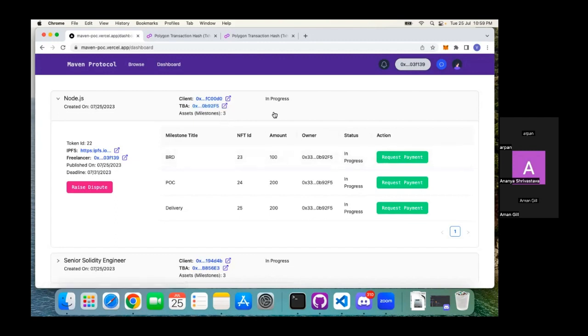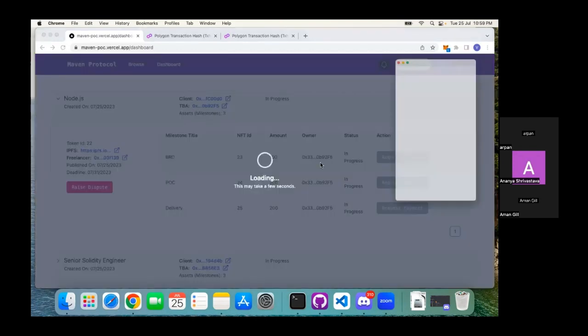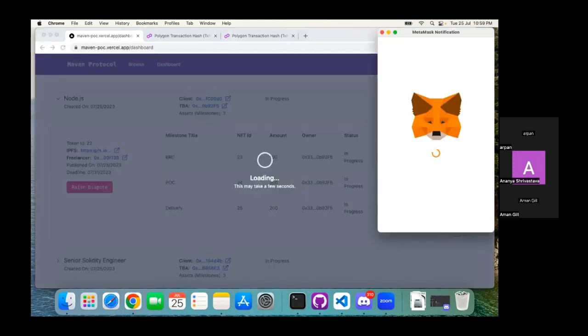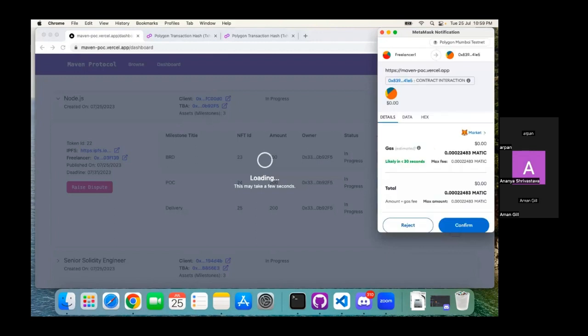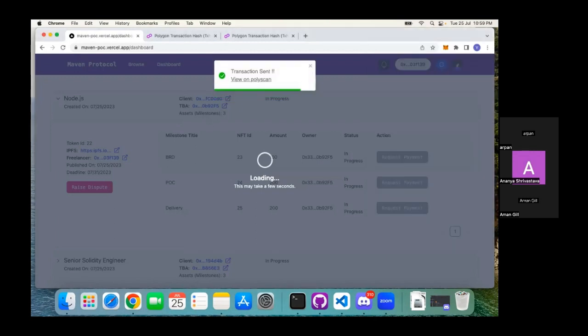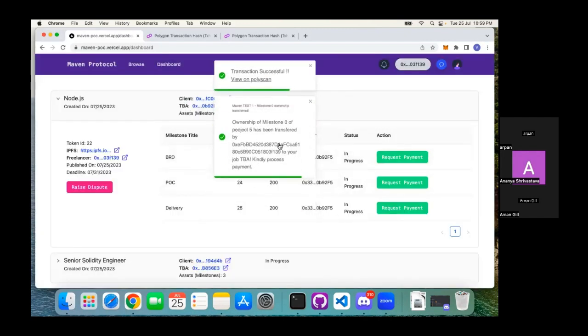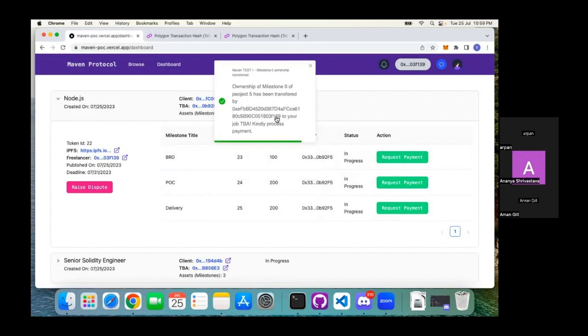TBA. Okay, client profile TBA. So this is the project TBA. So let us request the payment. Okay, so as soon as the freelancer requests this payment, assuming that this milestone is over, the ownership of this milestone is transferred to the token bound address of the client profile NFT.